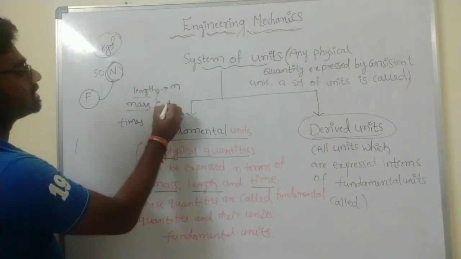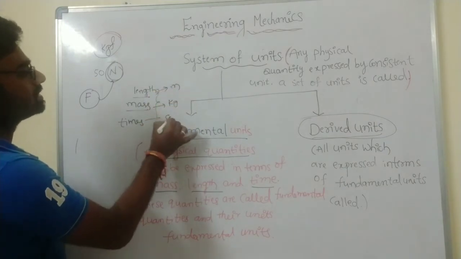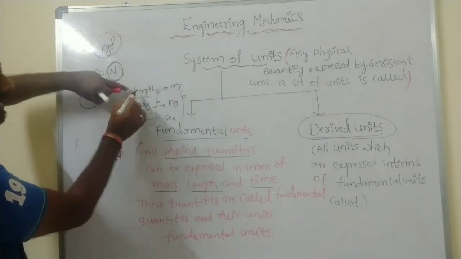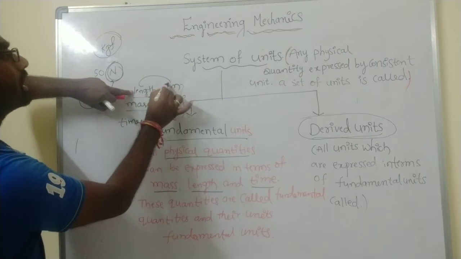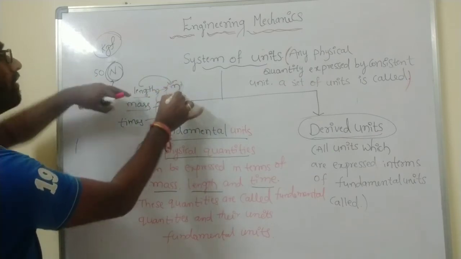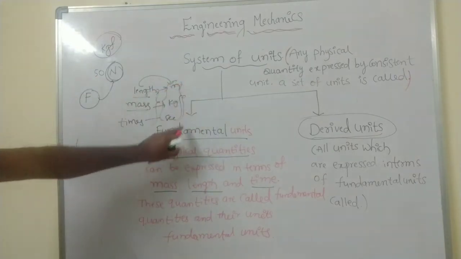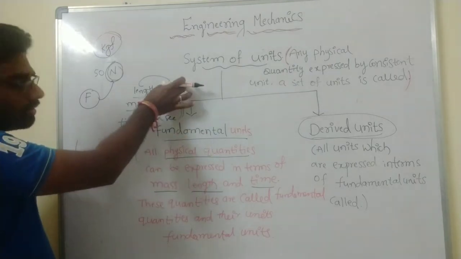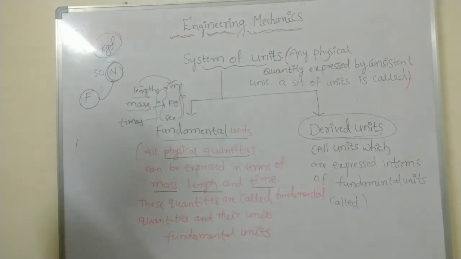Meter. Mass, kg. Time, seconds. So the units of these quantities are called fundamental units: meters, kg and seconds. So these are all fundamental units.